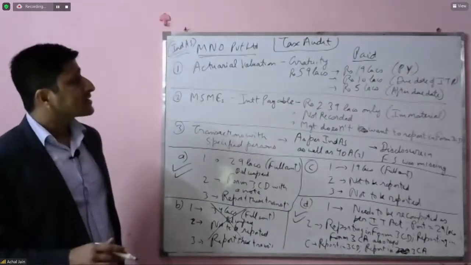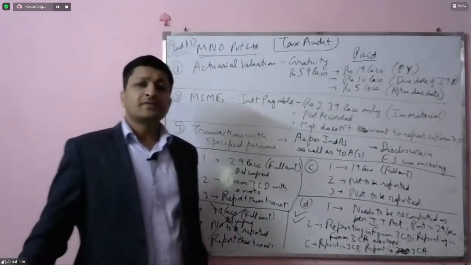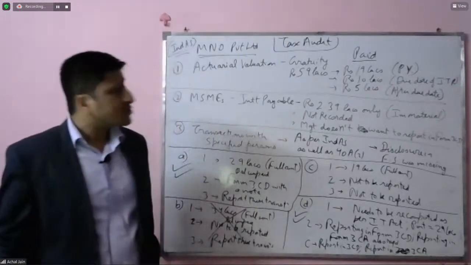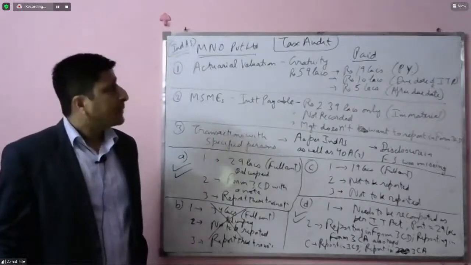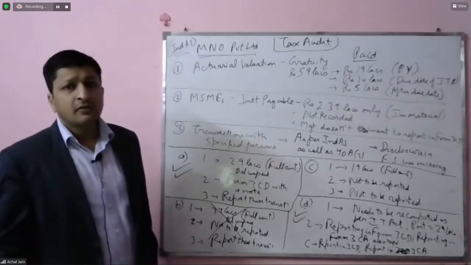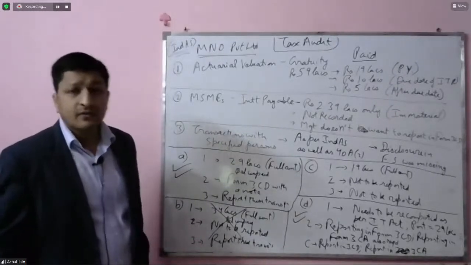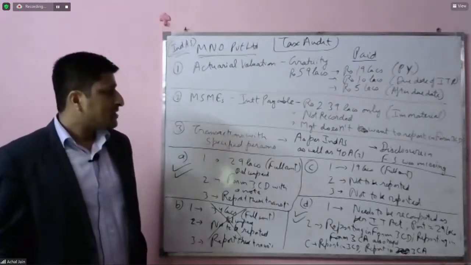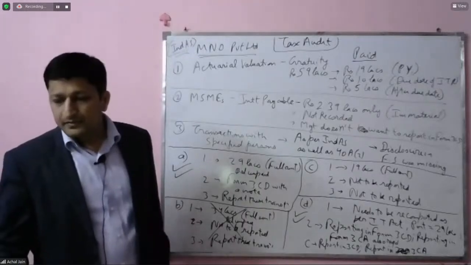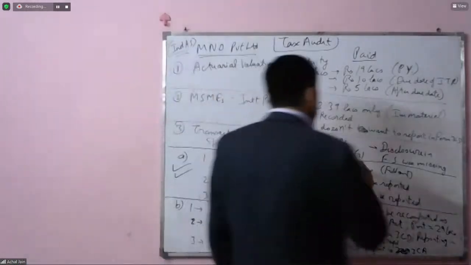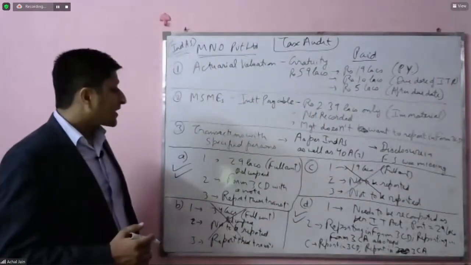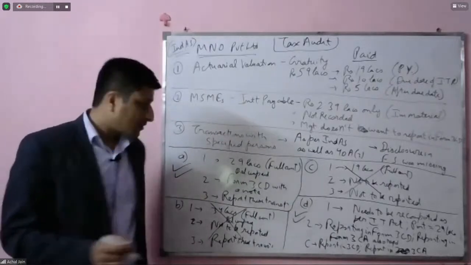Option number C says that the amount which has been paid during the previous year. But if you look at the requirements of 3CD, it also requires you to capture amount which is paid after the end of the previous year, but up to the due date of filing ITR. That is in respect of 43B. So that means option number C also would be incorrect. So this option also goes off. Now we can check about option number A and option number D.